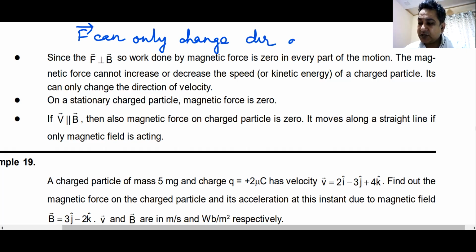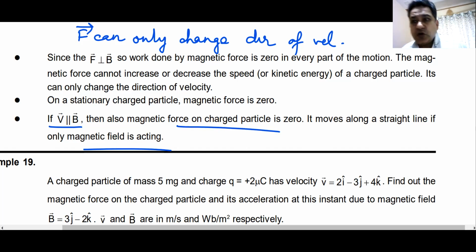It can only change the direction of velocity, but it can only do that when v and B are not parallel. If v and B are parallel or anti-parallel, the angle is 0 or 180, then it cannot even do that. So magnetic force can only change the direction of velocity provided that the magnetic field and v are not parallel or anti-parallel. Yes or no? You must be knowing this.